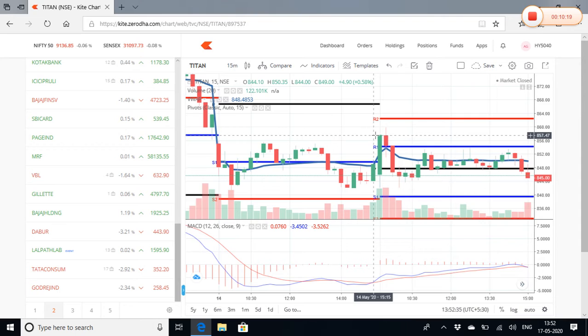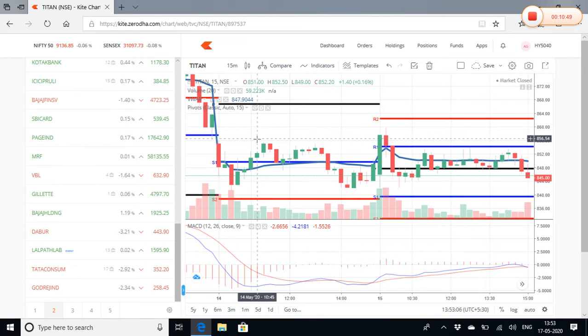Now you have to be cautious when there is an up move, meaning what sort of target would you keep. The main reason I include the pivot points is because they help you keep a target and a stop loss. The stop loss would obviously be the close of the previous candle, and the target which I like to keep is this. This line here is basically the historical previous resistance that the stock had faced in the past.